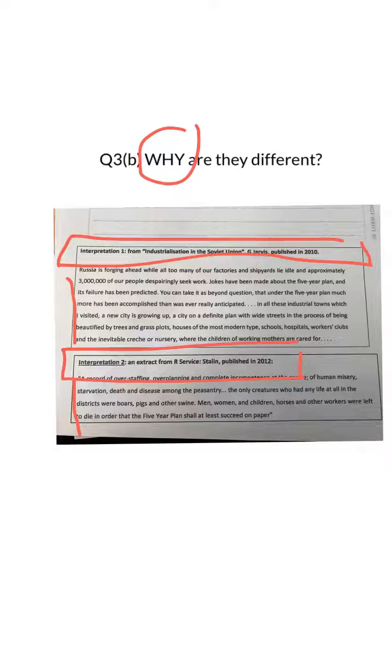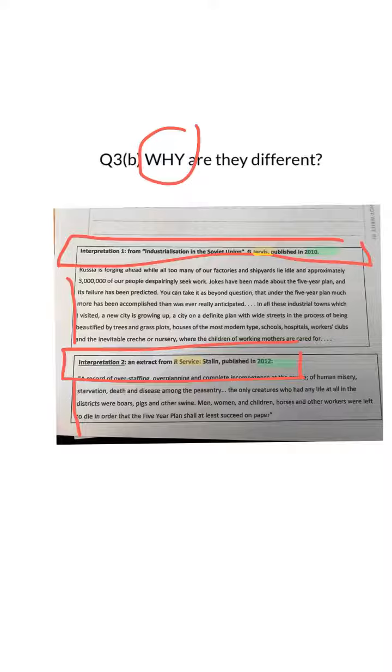First thing is one is published in 2012, one is published in 2010. We can't really read anything into that. It's pretty much the same. If we look at the authors, R. Service, G. Jarvis, again, they sound British, they sound American. There's not too much difference there, really.